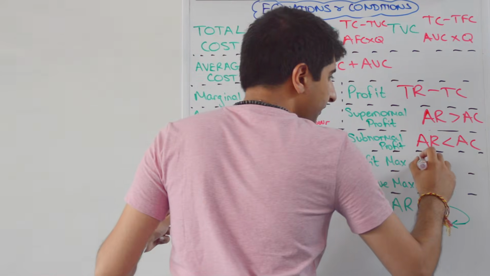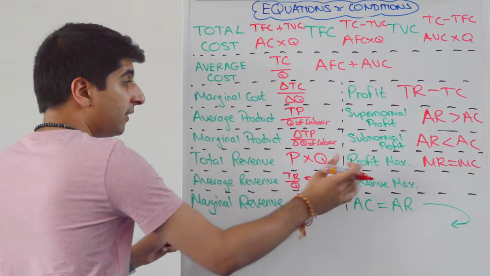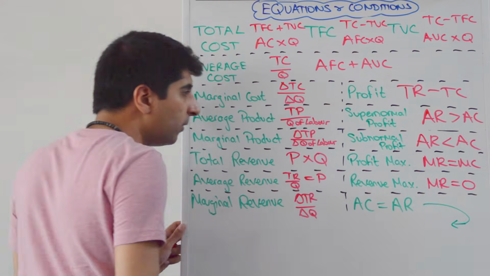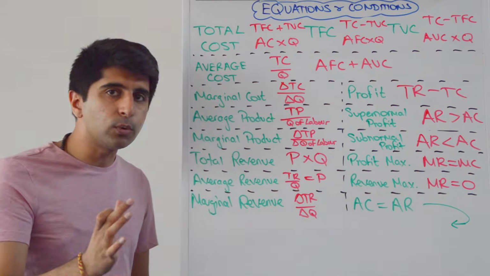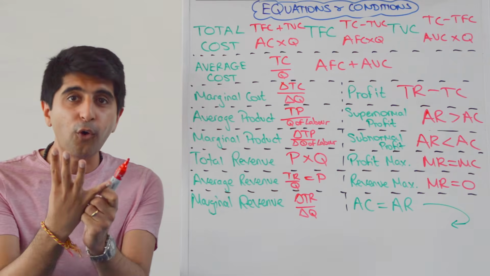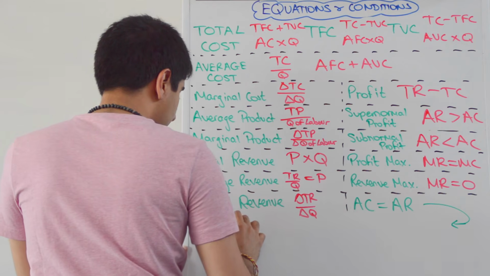Let's look at profit maximization. That clearly occurs where marginal revenue equals marginal cost. That is different from revenue max, which occurs where marginal revenue is equal to 0. And then I've written here AC equals AR. This condition is very important in economics. It tells us four key things. First of all, it tells us normal profit.